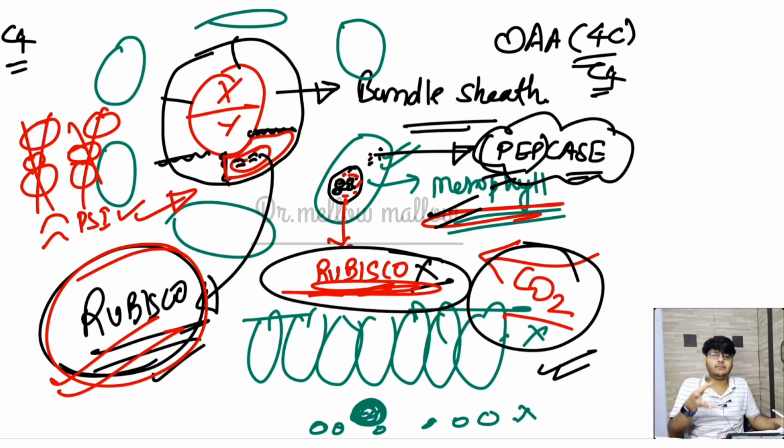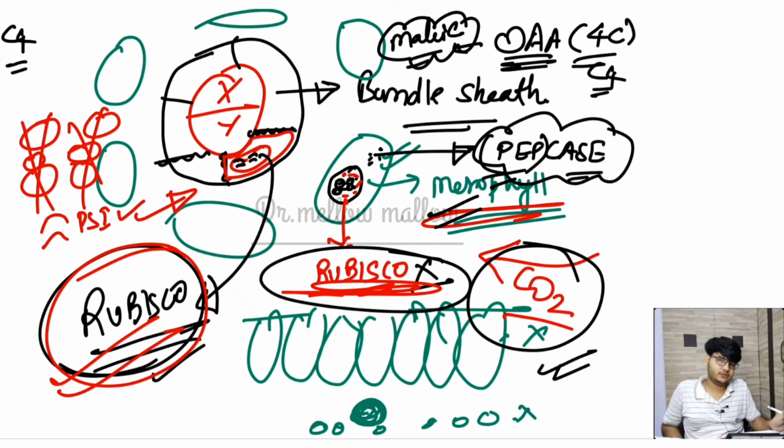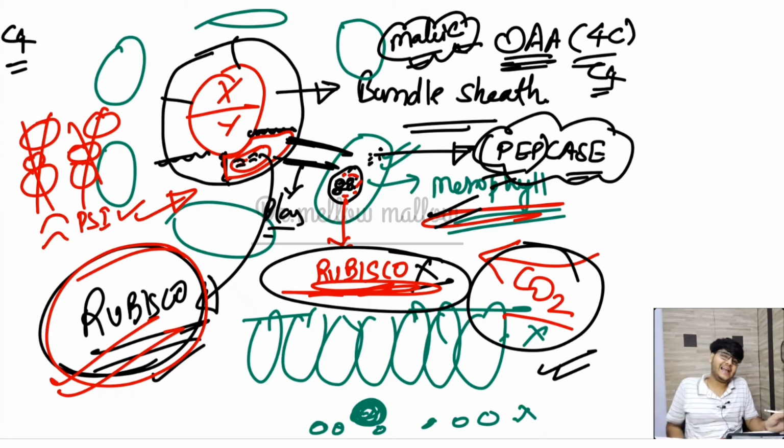I will be discussing this in detail, but let me give you some idea why oxaloacetic acid is converted into malic acid. Malic acid is very efficient in transport. For the transport of some compounds, we have connections called plasmodesmata between the mesophyll cells and the bundle sheath cells for the fast transfer of malic acid, because the C4 plant is kept in tropical areas where there is such high light intensity that the plant will not survive if it has not modified into C4.